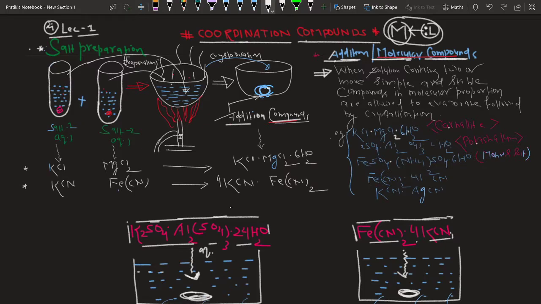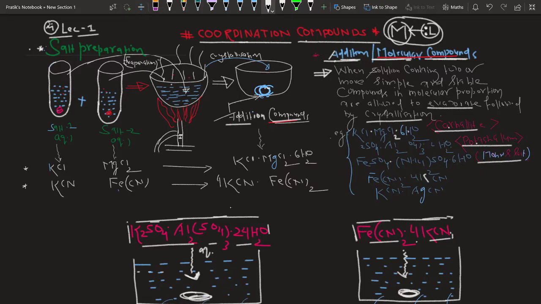When a solution containing two or more simple and stable compounds is taken in molecular proportion and allowed to evaporate followed by crystallization, we get salts like carnallite, potash alum, Mohr's salt, and these all salts, that is, Fe(CN)2·KCN, and KCN·AgCN. There are many more which are examples of addition or molecular compounds.